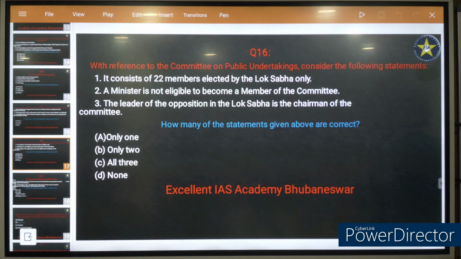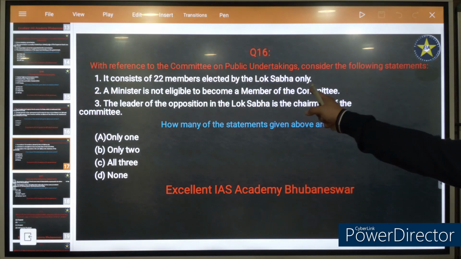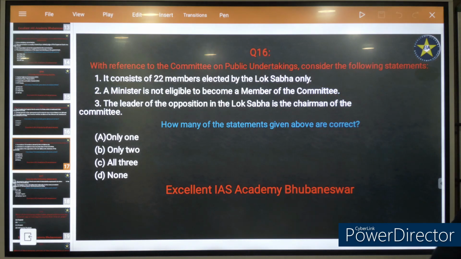A minister is not eligible to become a member of the committee. That's absolutely correct. In case a member becomes a minister, he will cease to be a member. For example, he is a member of a committee, and now the present government has decided to elevate him as a minister. He will have to give up his post on this committee and submit his resignation. So a minister cannot be a member and a member cannot be a minister.